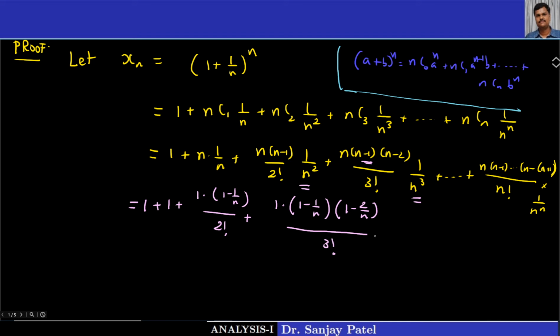And if you continue like this, the last term will get same way, 1 minus 1 upon n, 1 minus 2 upon n, and so on, 1 minus n minus 1 upon n, the whole thing upon n factorial. So we are getting this. Okay, let me call this result star, which is useful.